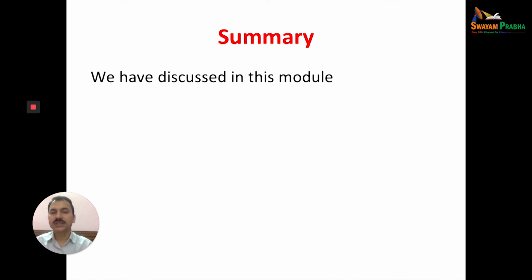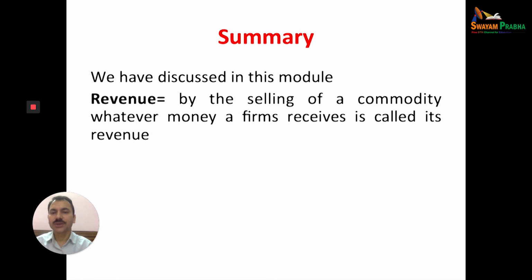We have discussed in this module in detail revenue. By selling a commodity, whatever money a firm receives is called revenue.